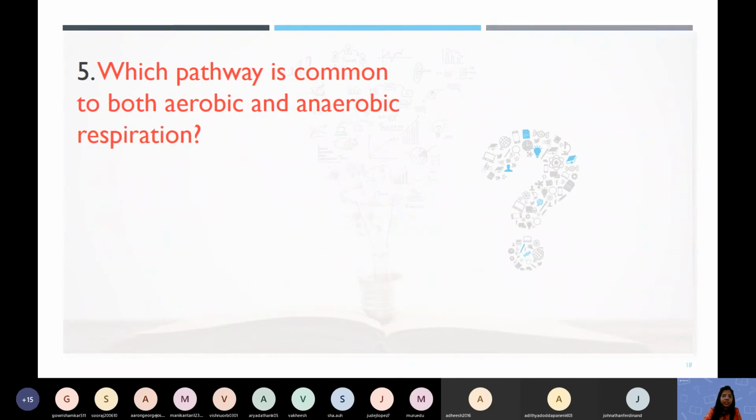Now, which pathway is common in both aerobic and anaerobic respiration? Which metabolic pathway is common?